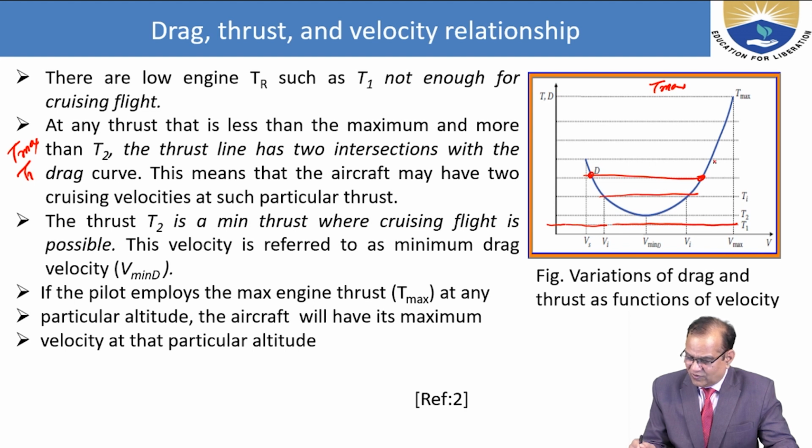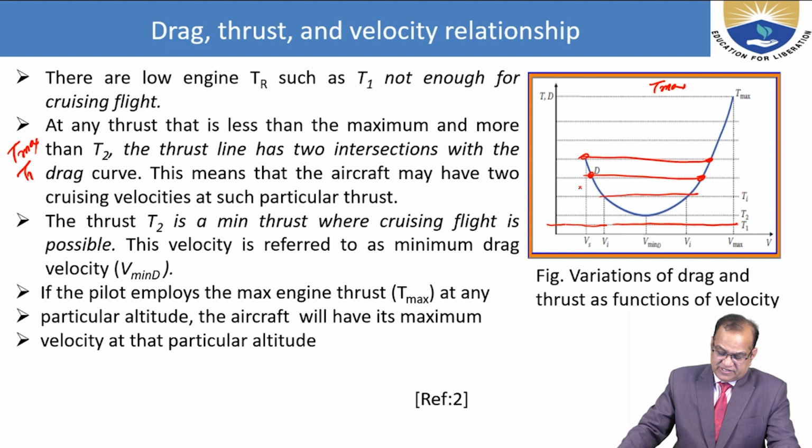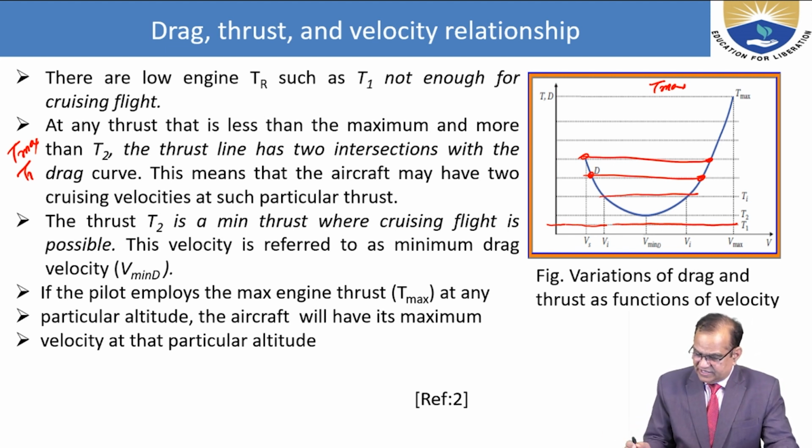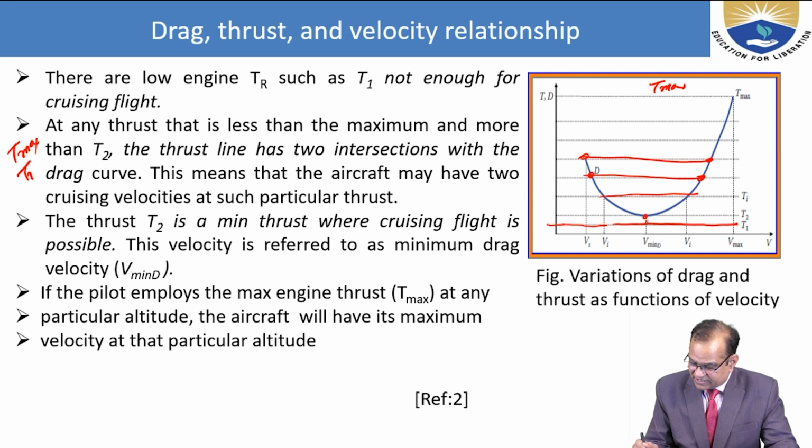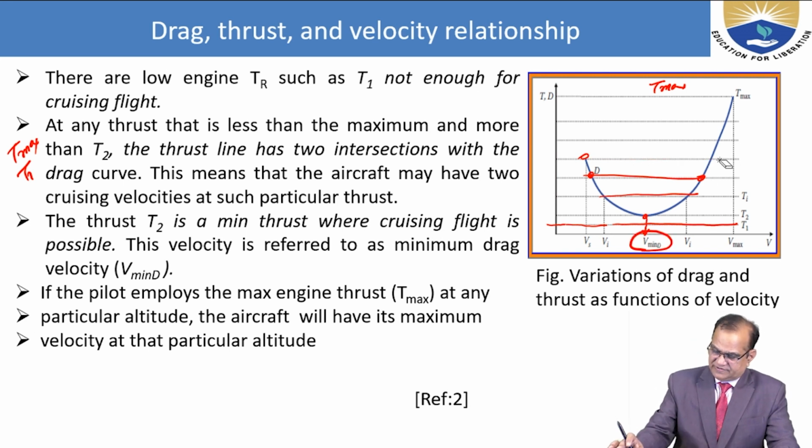Thrust T2 is the minimum thrust where cruising flight is possible. This velocity is referred to as the minimum drag velocity.